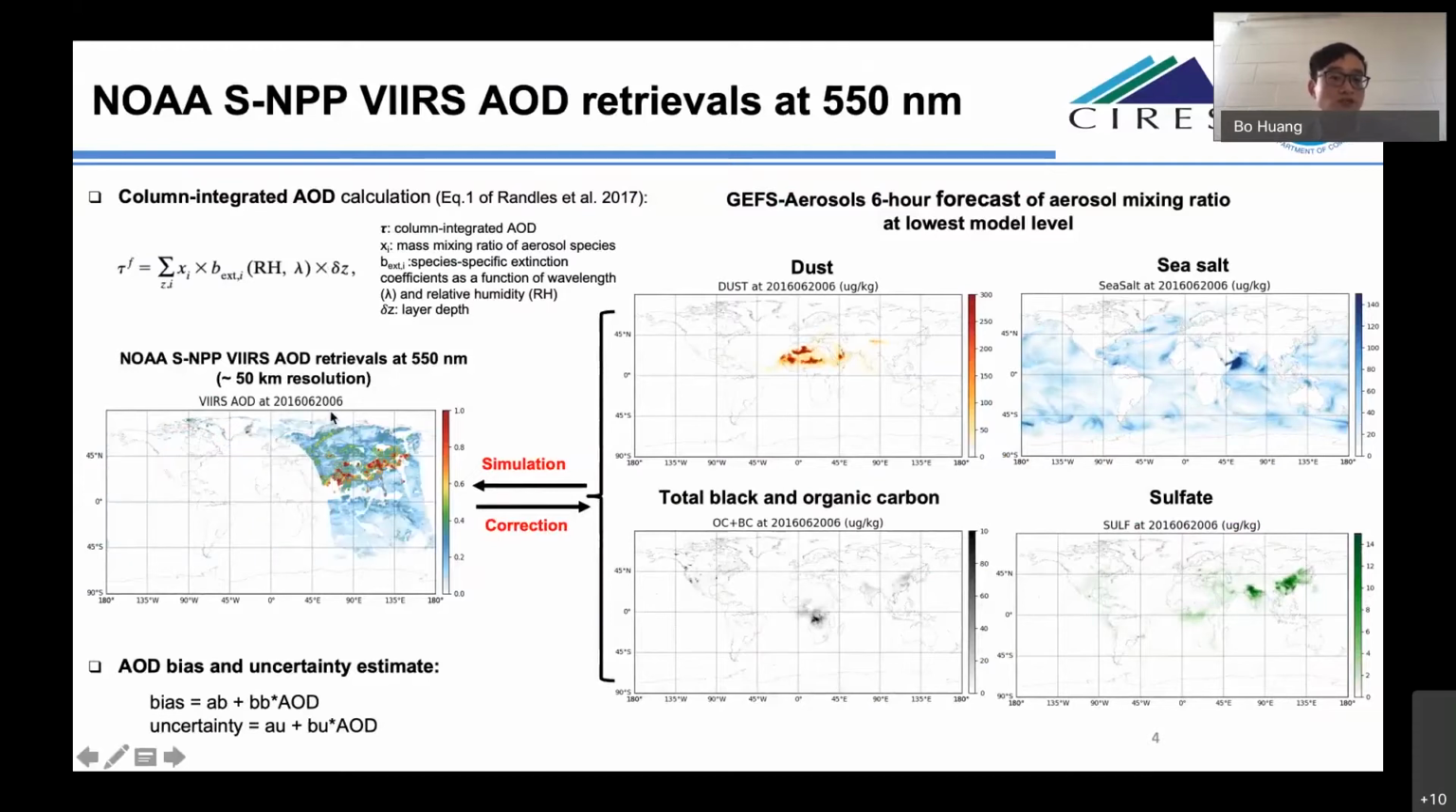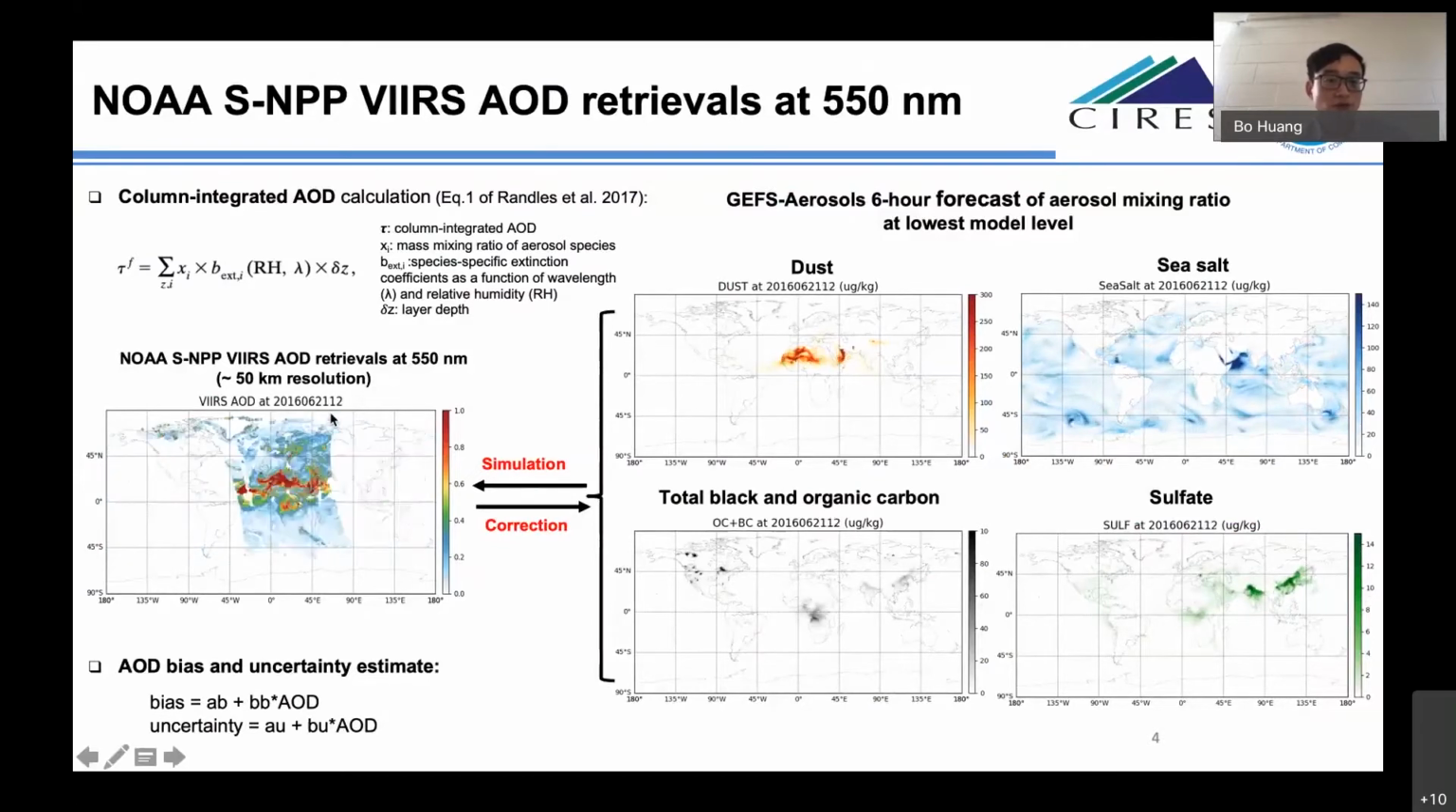The left animation shows an example of VIIRS AOD retrievals at 550 nanometers at about 50 kilometer resolution over a 6-hour interval. In the data assimilation, the AOD will be modeled using the 15 aerosol species I mentioned in the GEFS-Aerosols model, following this formula, and the AOD innovation will be further used to correct the forecast of the aerosol species, as shown in the figures on the right.